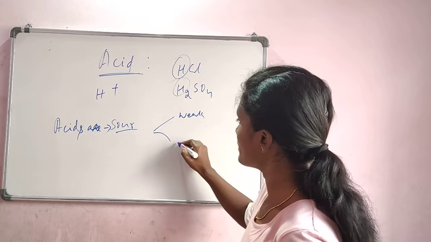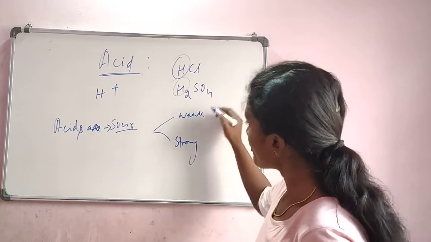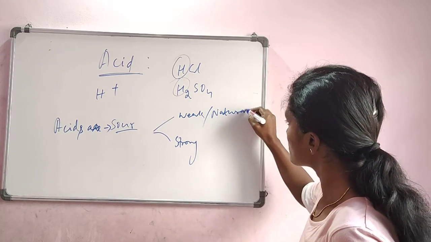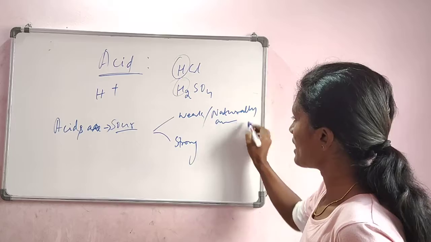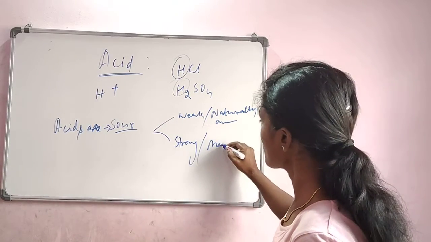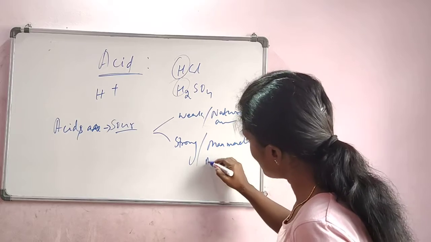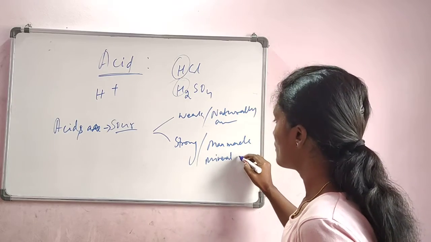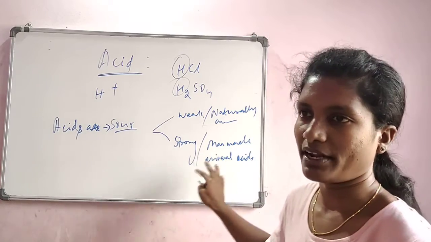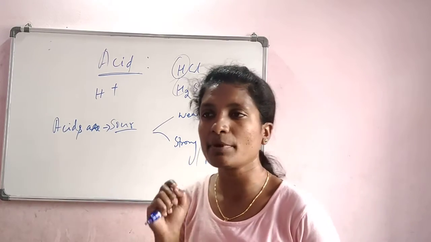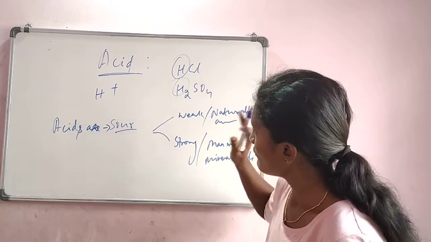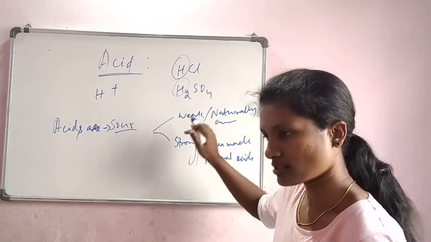And then in acids again we have two types. One is the weak acid, the other one is the strong acid. You can say the weak acids are naturally available acids, whereas strong acids are man-made acids. Or you can also call them mineral acids. How do we prepare these acids? If we call them man-made, how do we prepare them? We take the mineral extracts from the earth and then prepare an acid. So we'll see what these weak and strong acids are.